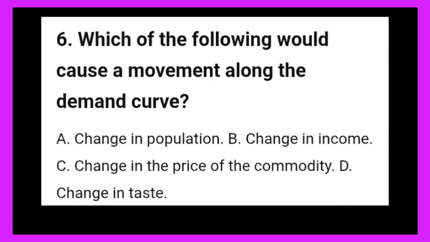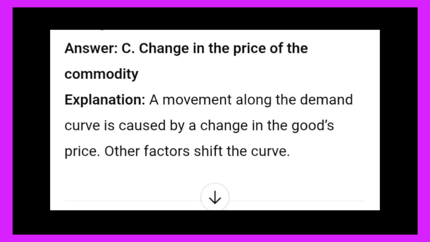6. Which of the following would cause a movement along the demand curve? A. Change in population. B. Change in income. C. Change in the price of the commodity. D. Change in taste. Answer: C. Change in the price of the commodity. Explanation: A movement along the demand curve is caused by a change in the good's price. Other factors shift the curve.